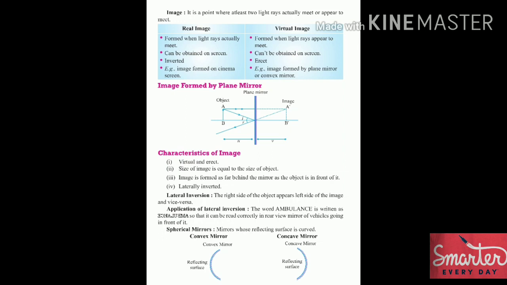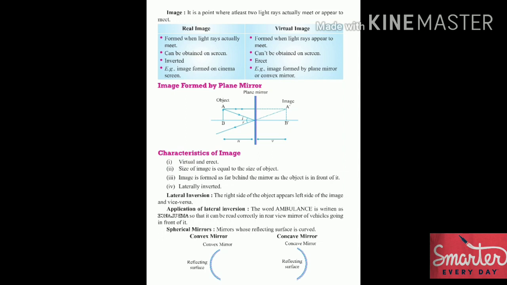The first one is the real image, formed when light rays actually meet. A real image can be obtained on a screen and it is inverted, meaning the upside-down image is formed. Now the virtual image, formed when light rays appear to meet. It can't be obtained on a screen and virtual images are erect. Now let us look at the examples. The image formed on a cinema screen is an example of a real image, and the image formed by a plane mirror or convex mirror is an example of a virtual image.